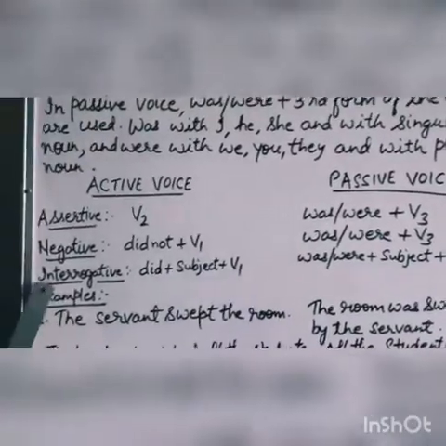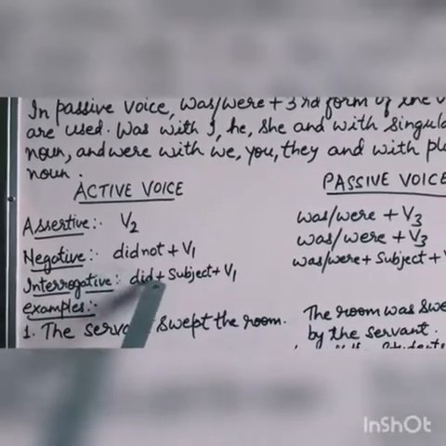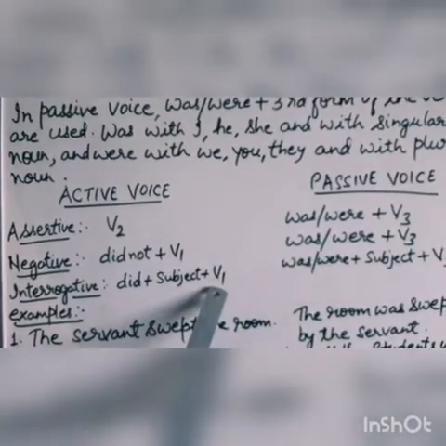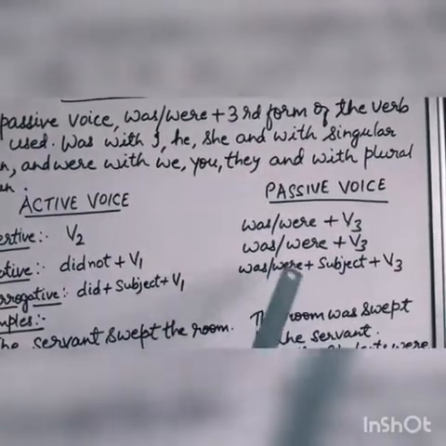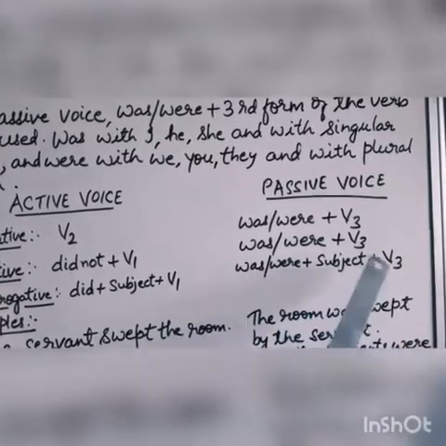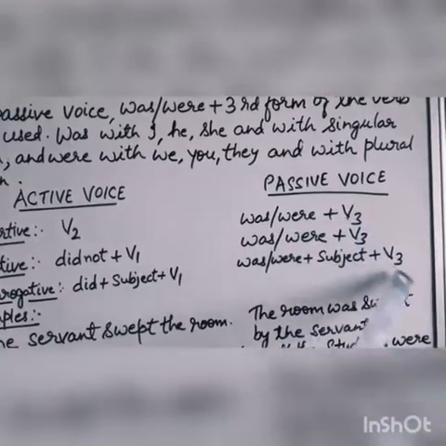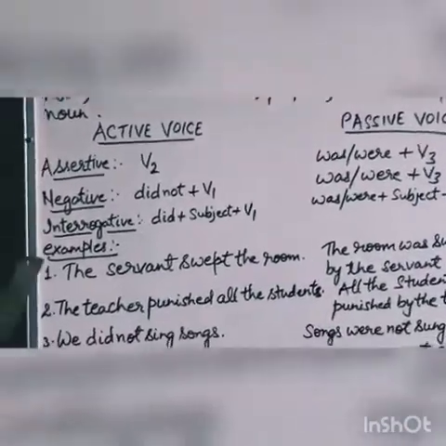And if a sentence is interrogative, then the formula will be did plus subject plus first form of the verb. And when we convert the sentence into passive voice, the formula will be was, were plus subject plus third form of the verb. Means in passive voice, everywhere you have to use third form of the verb. Now look at the examples.